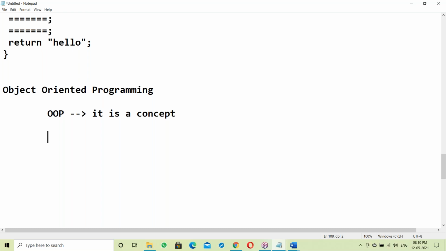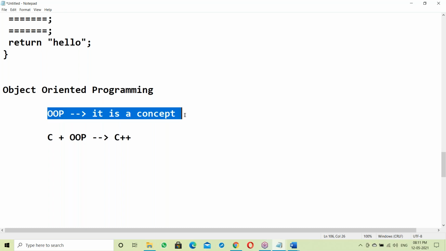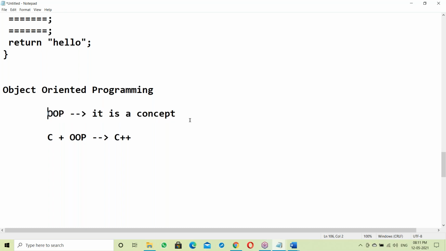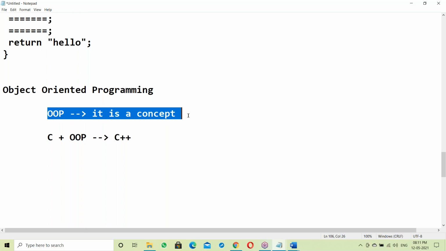C language plus the OOP concept is C++. Like C++, Java also implements the OOP concept. OOP is a concept, not a language, and its main purpose is to achieve data security.